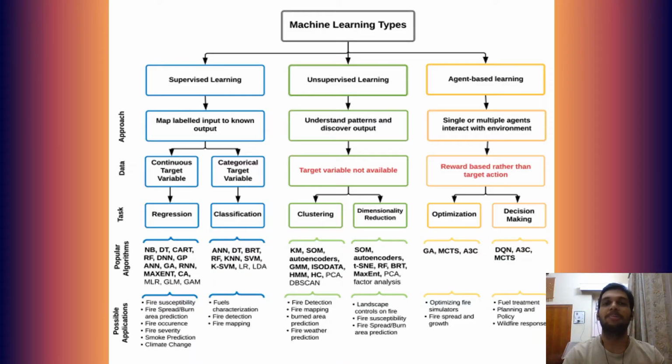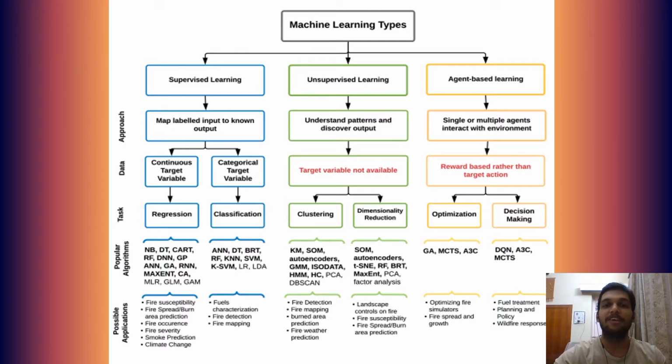Coming to various machine learning types, machine learning is broadly divided into three categories: supervised learning, unsupervised learning, and reinforcement learning. Supervised learning is when the machine learning model is getting trained on a labeled dataset. A labeled dataset is one which has both input and output parameters. So, according to the data received, it is classified into regression and classification.